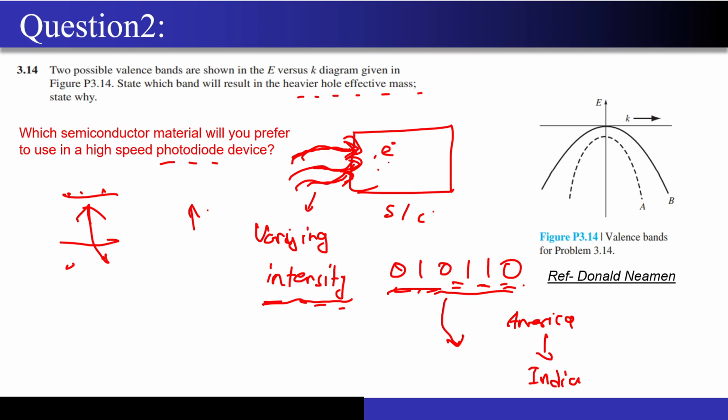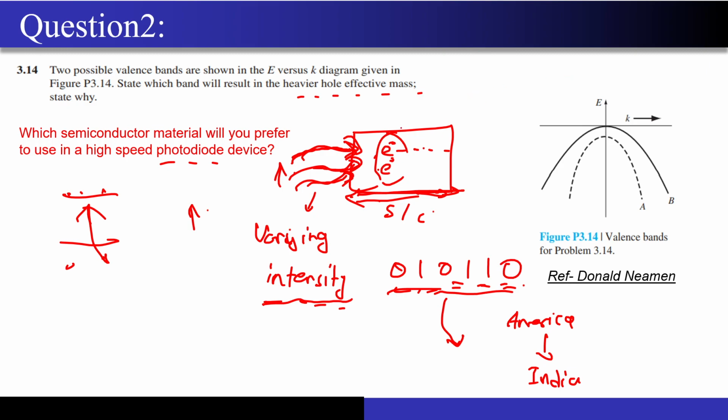And how quickly they will increase, and how quickly I will get this corresponding increase in electron concentration with respect to the increasing intensity, actually depends on how easily electrons can move across this particular slab, right? So I want the electrons to move very quickly, very easily from left to right, correct? So the electrons should feel very light.